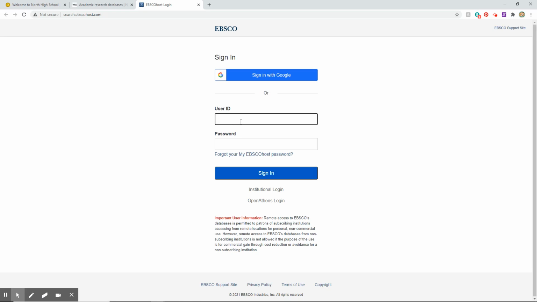Our username and password are North and Saxons20 exclamation point. Everything is lowercase.